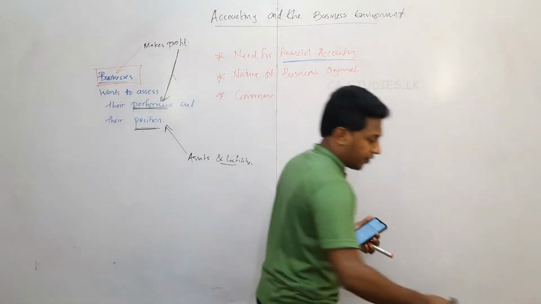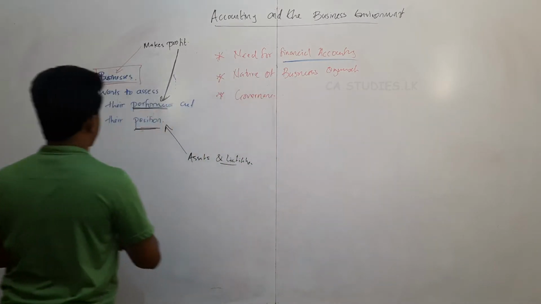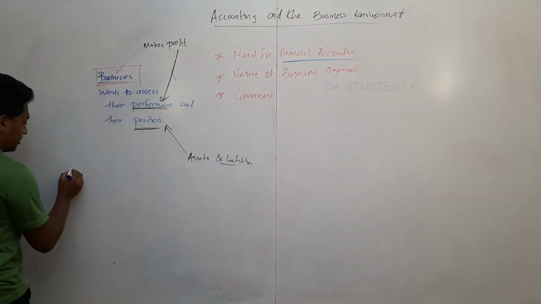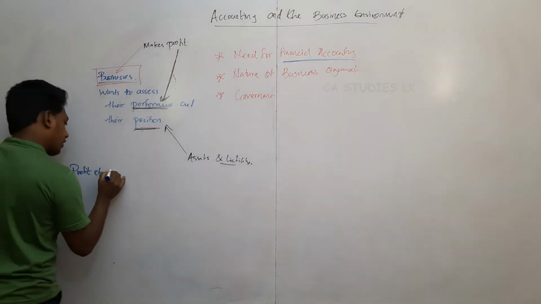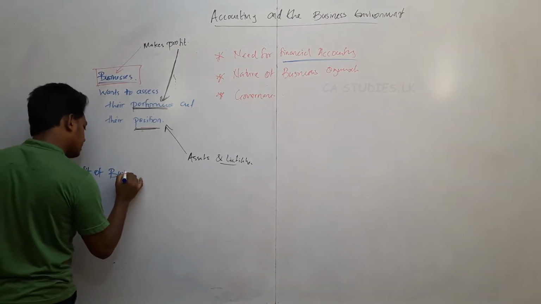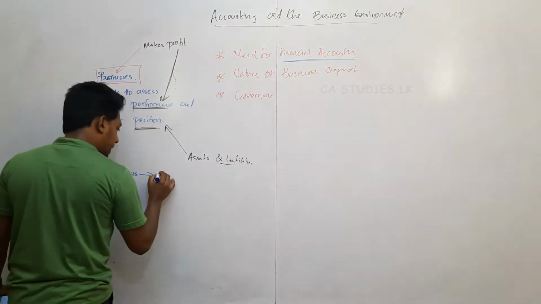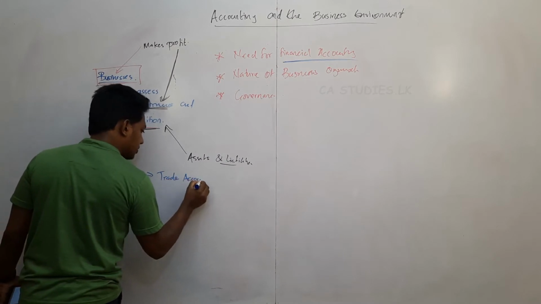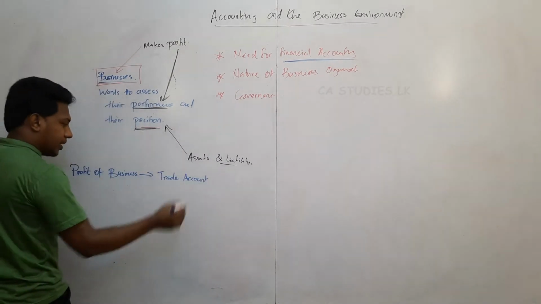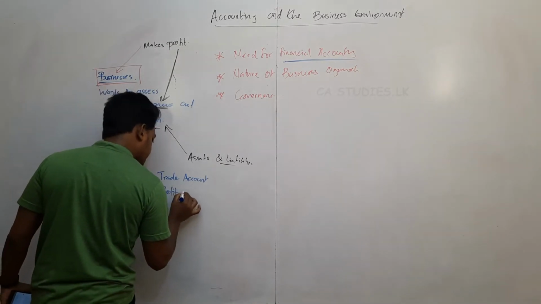Therefore, financial accounting is going to measure the profit of the company, the profit of the business, right? For this, we have to prepare the trade account, right? After the trade account, we have to prepare the profit or loss account.